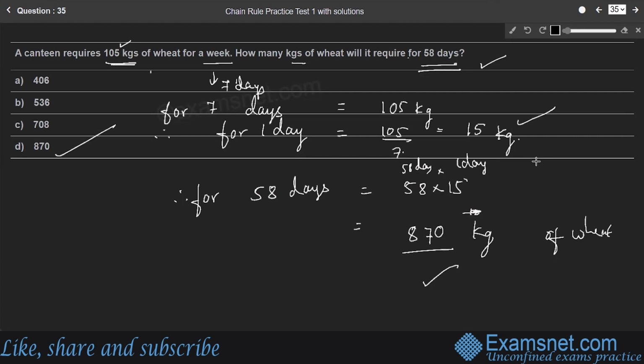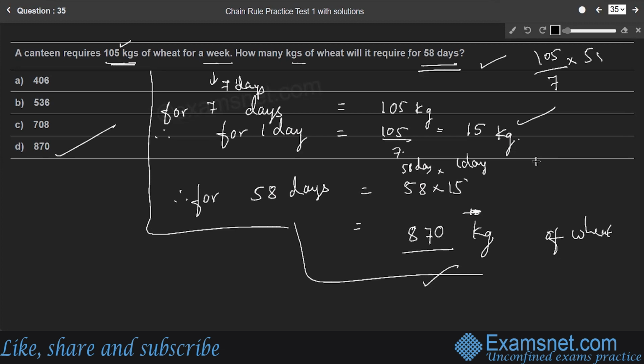So you can go step by step like this. Otherwise, directly, if you consider the answer, for 7 days, 105 kgs of wheat are required. Therefore, for 58 days, 105 by 7 into 58. This is an easy step. Directly you can get the answer. So option D is the right answer.